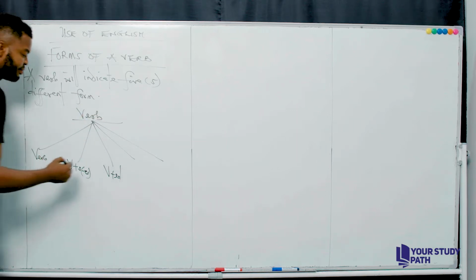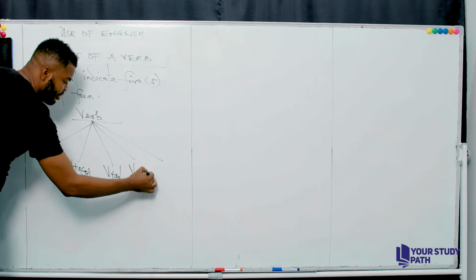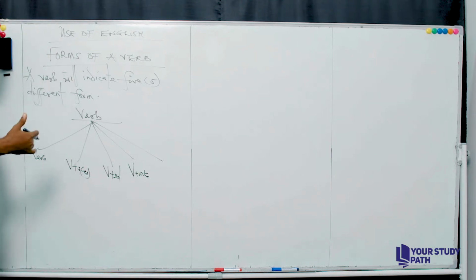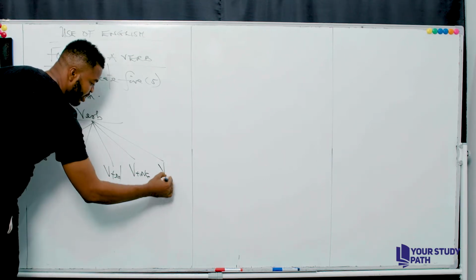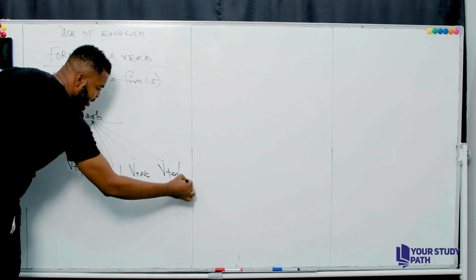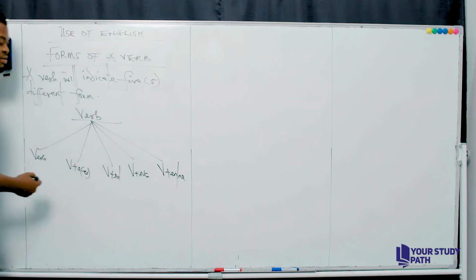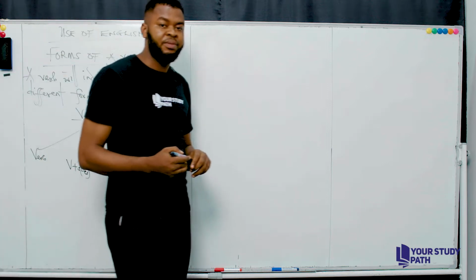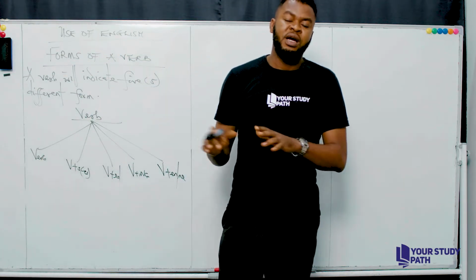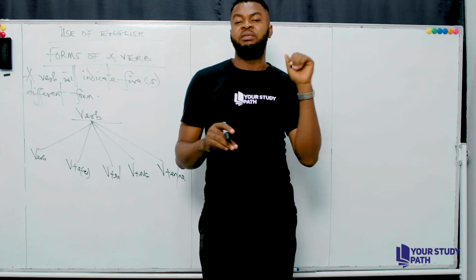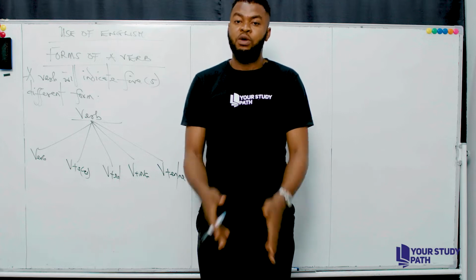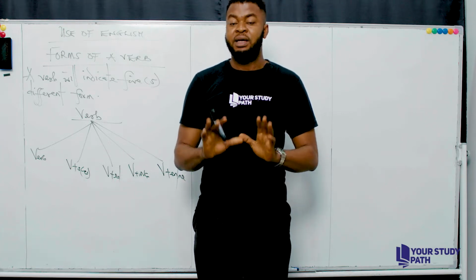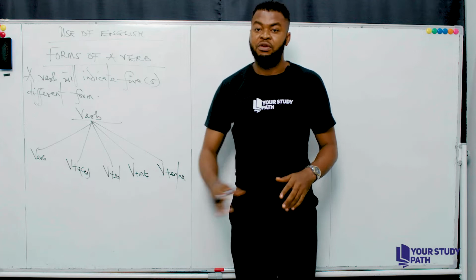Now let's look at the third aspect. This is verb plus ing. What does that indicate? That's a verb in a continuous form or a progressive form. Is that taken? Now the last aspect you have is verb plus en or ne, depending on the structure. That's a verb in the past participle form. I remember I told you that a past participle form simply means an action that began sometime in the past, which has been completed in the present. I hope that's taken. Now look at the 5 different forms of a verb.